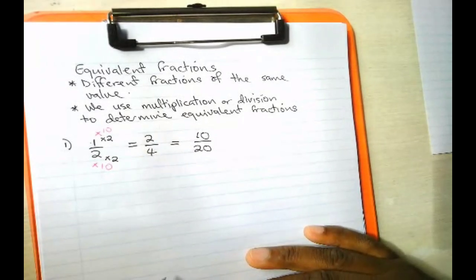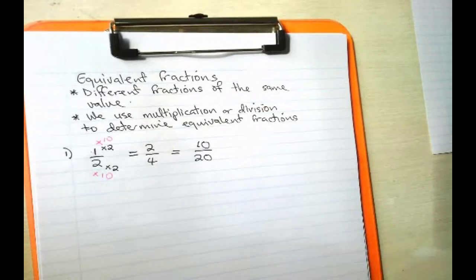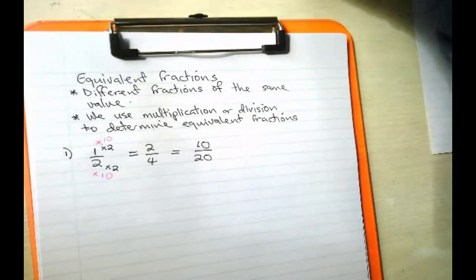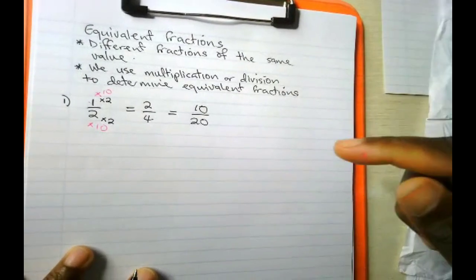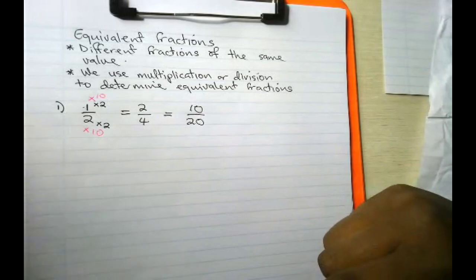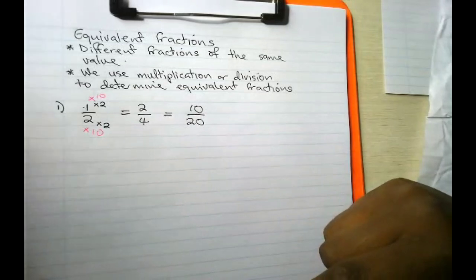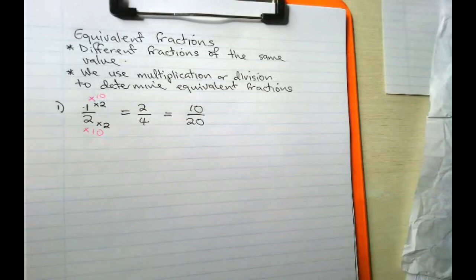Here is another fraction which is equivalent to 1 over 2. Alright, let's look for another fraction which is equivalent to 1 over 2.